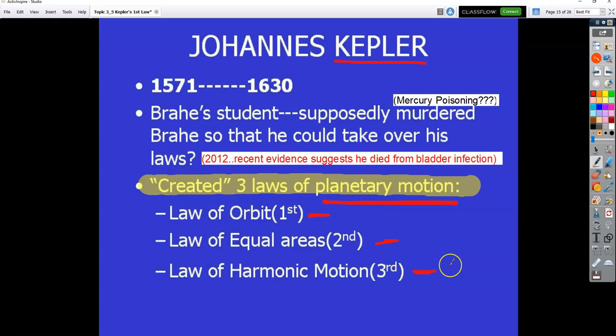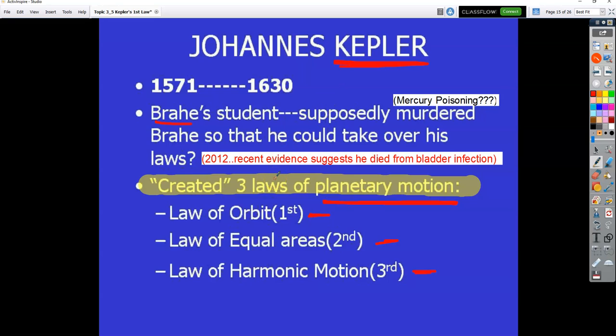And Brahe is about to say, they're my laws. But Kepler did all the work. Kepler was like the gopher boy. He did all the work. He did all the experimentation. And Kepler's mad. He's saying, hey, you're going to take the credit, but I did the work. And so supposedly they're at this party, and Kepler supposedly slipped some mercury poisoning into Brahe's drink. They would be drinking out of these goblets, wine to celebrate and have a party. And supposedly Kepler slipped a little poison into Brahe's drink, and Brahe dies. So he bumps Brahe off, and then the laws go down as Kepler's laws.